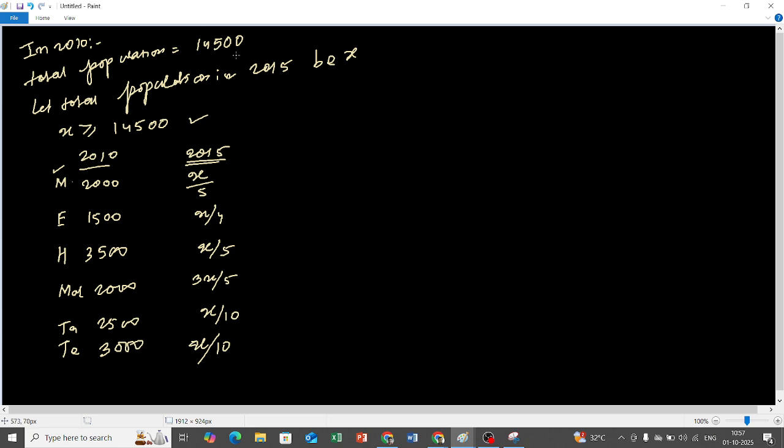It can go beyond that, but the minimum value is 14500 because nobody moved out. Similarly, the minimum value of x by 5 is 2000, because nobody moved out, but people might have moved in. There can be more Marathi people who have moved in, so it is greater than or equal to 2000. X by 4 is greater than or equal to 1500.